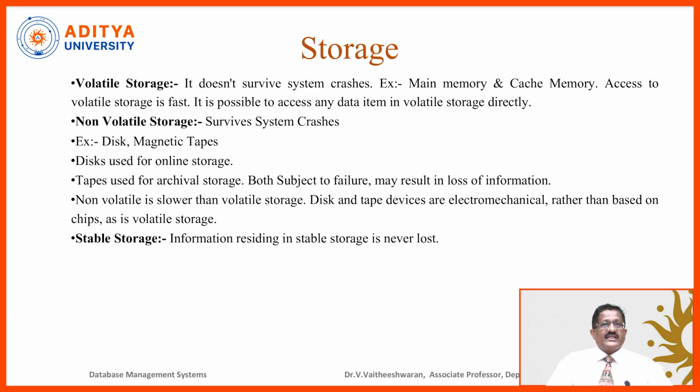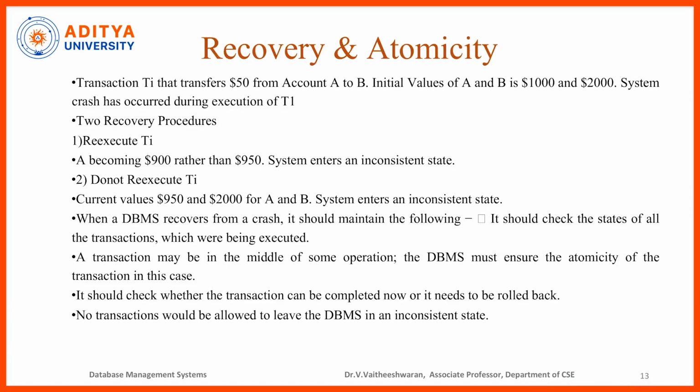Non-volatile storage survives even system crashes. Examples: disk, magnetic tape. Disks are used for online storage. Tapes are used for archival storage. Both are subject to failure, which may result in loss of information. Non-volatile storage is slower than volatile storage. Disk and tape devices are electromechanical rather than based on chips as volatile storage is. Stable storage: the information residing in stable storage is never lost. After this, recovery and atomicity play a very important role in the database management system.